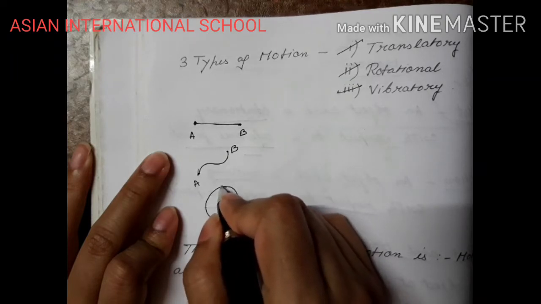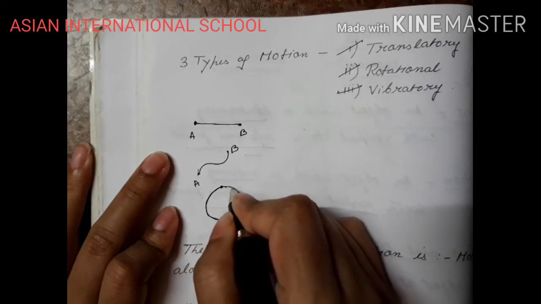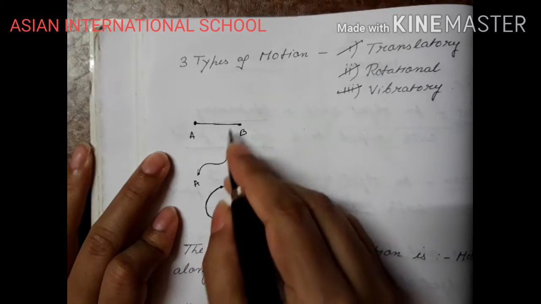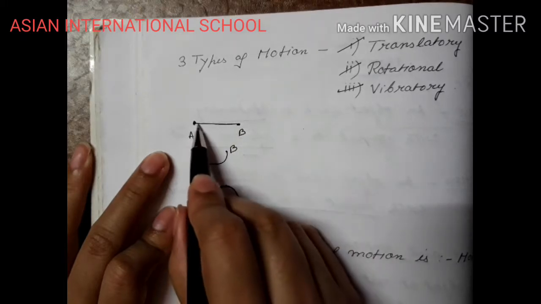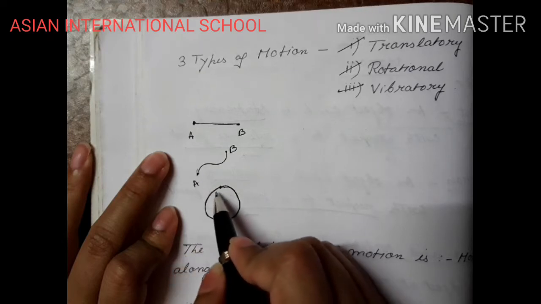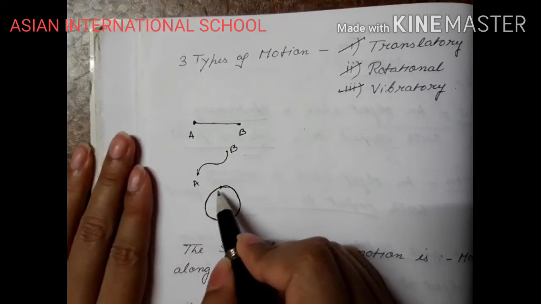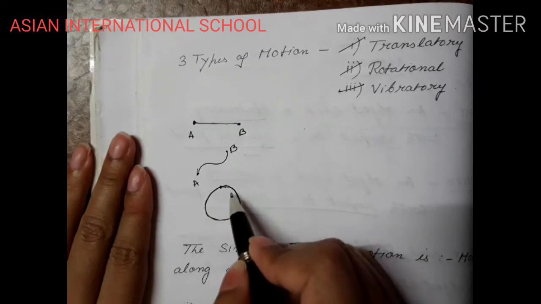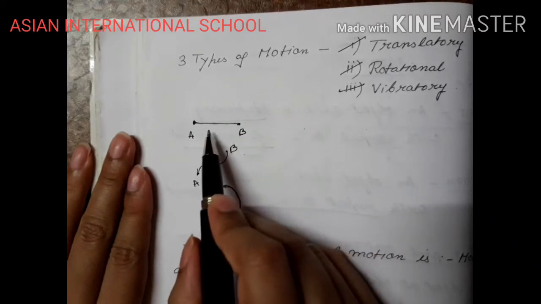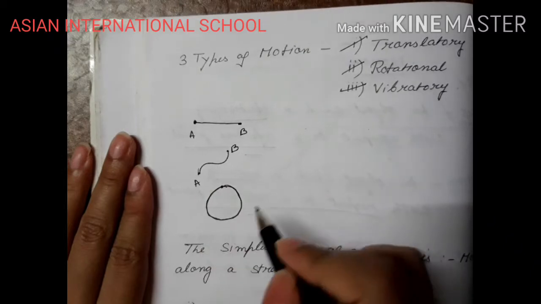Okay, then also suppose the body has started from here, the body is moving through the full circular path, again coming back. So in all of these cases, the body is moving forward. The body is changing its position. It is not fixed at one position. It is getting translated. It is moving forward. We are not considering what type of path it is following, but the body is moving forward.